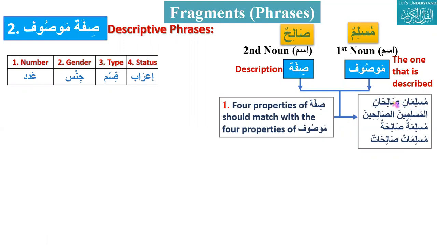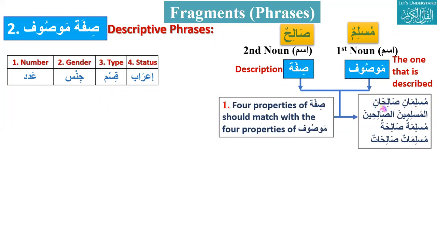Assalamu alaikum. Walaikum assalam. So what was the question there? Muslimani Salihani. Yes, Muslimani is dual and Salihani is dual. Okay, this is what dual means. Which property is the same? Adad, number. Okay, next is gender. Muslimani, both are masculine.